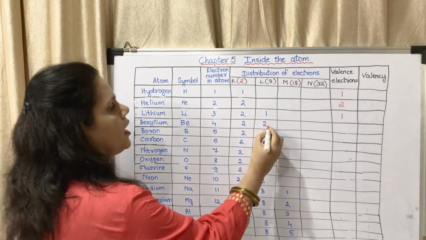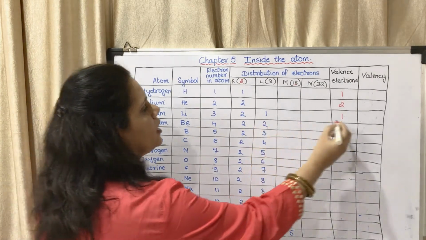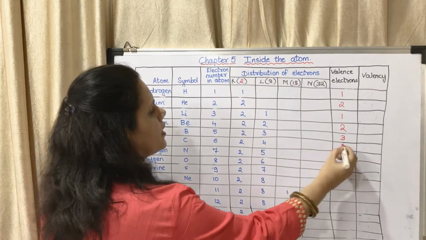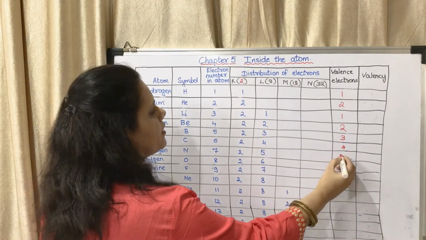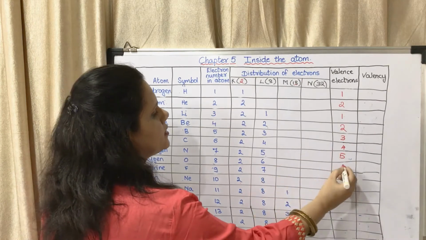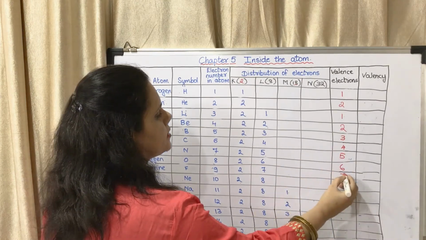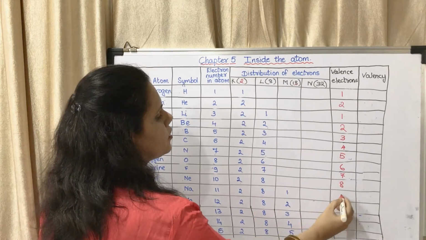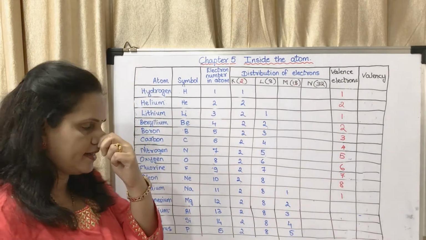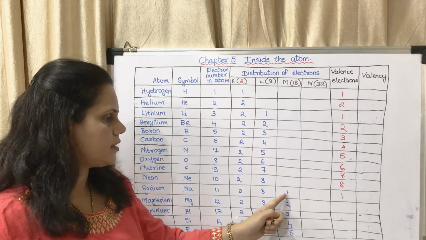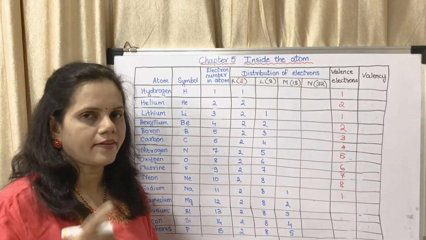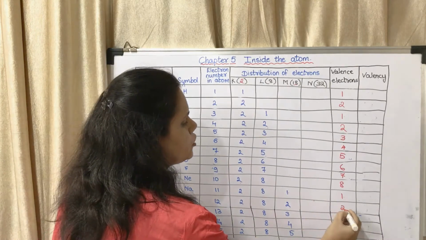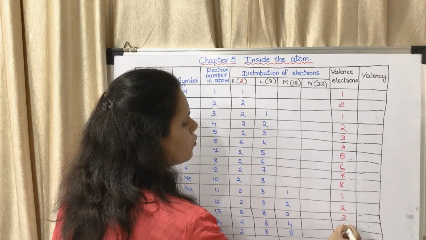In this case, how many electrons in the outermost shell? 2. In this one, 3. In this one, 4. In this one, 5. In this, 6. In this, 7. In this, 8. In this, 1. Why didn't I write 8? Because this is the last shell and it has only 1 electron. Okay, so in this case, 2, 3, 4, 5.